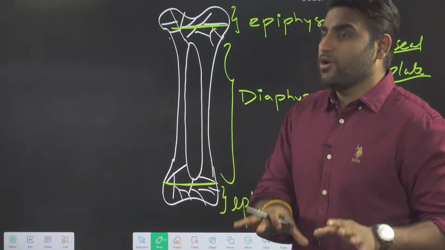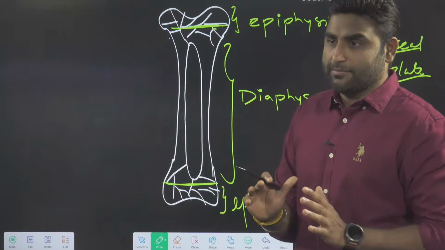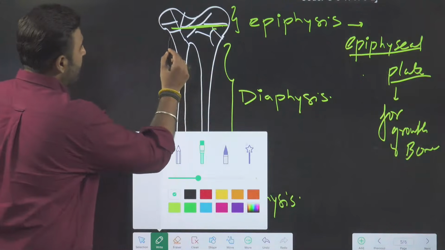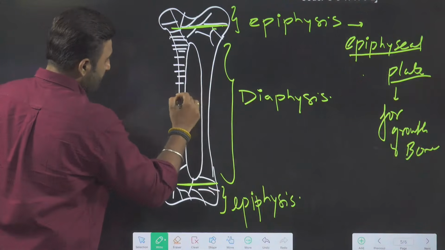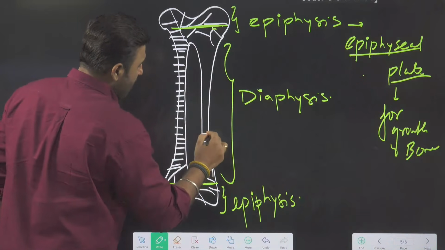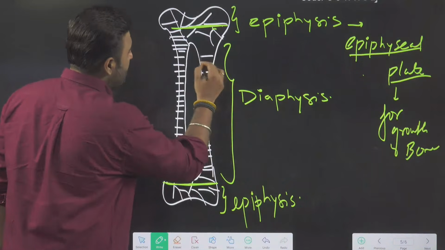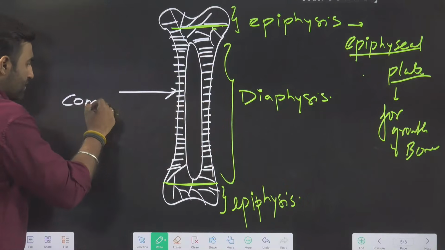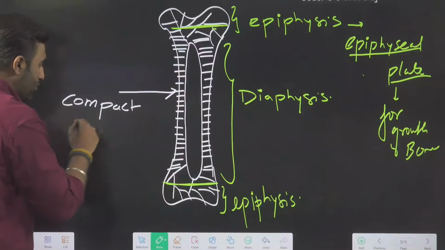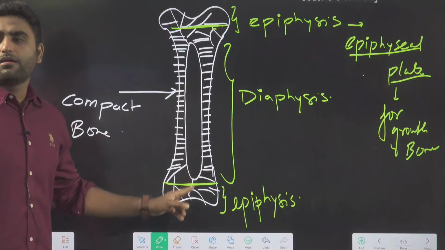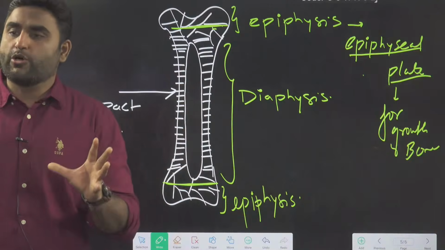That is not the main concept here. Coming back to the main concept: the outer hard part is the compact bone, whereas the inner part is very soft.